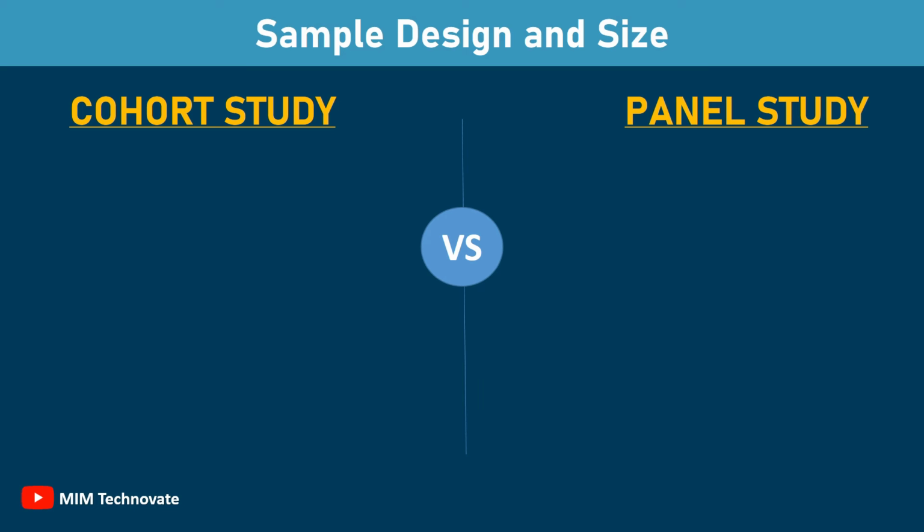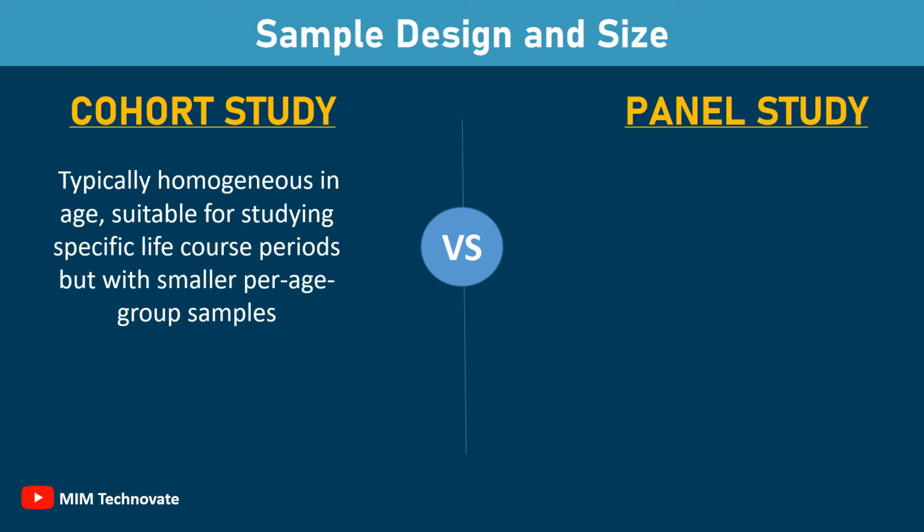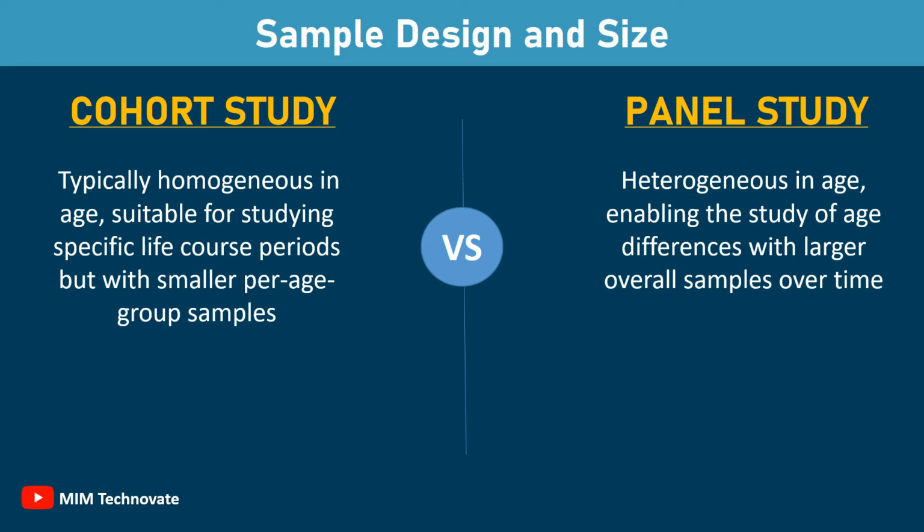Sample design and size. Cohort study is typically homogeneous in age, suitable for studying specific life course periods, but with smaller per age group samples. Panel study is heterogeneous in age, enabling the study of age differences with larger overall sample over time.